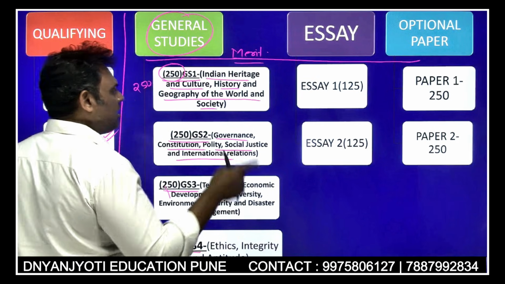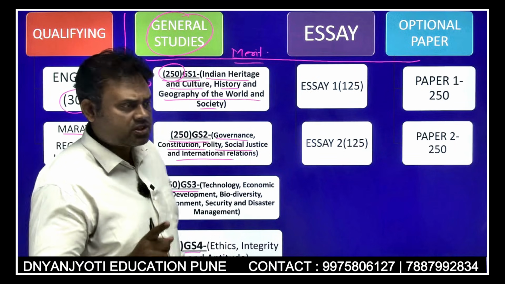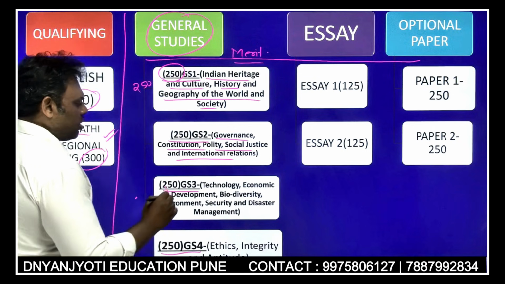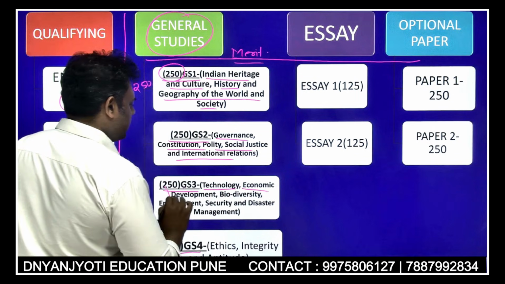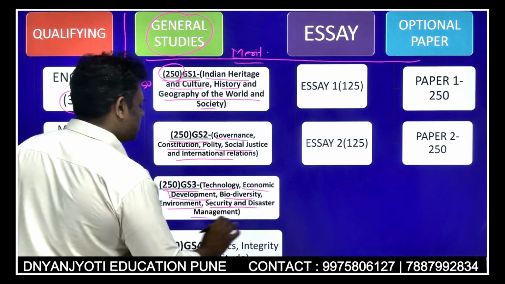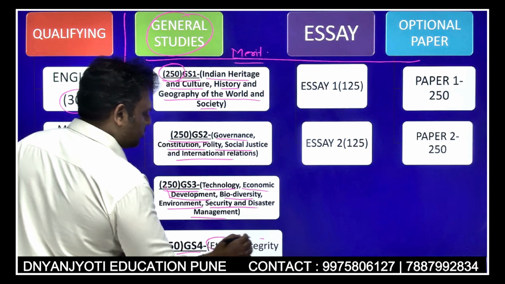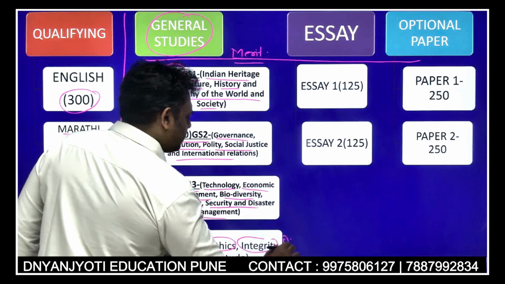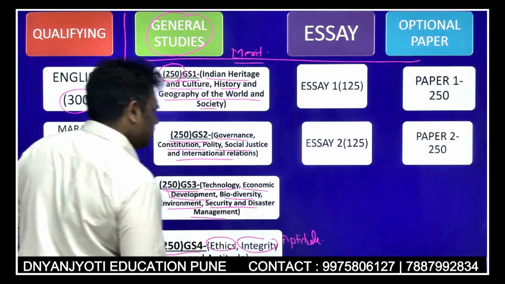The detailed syllabus of these papers is given in the UPSC official notification. Then you have paper GS3, which consists of technology, economic development, biodiversity, environment, security and disaster management. And GS4 is related to ethics, integrity and aptitude, which is another important paper for your qualification.